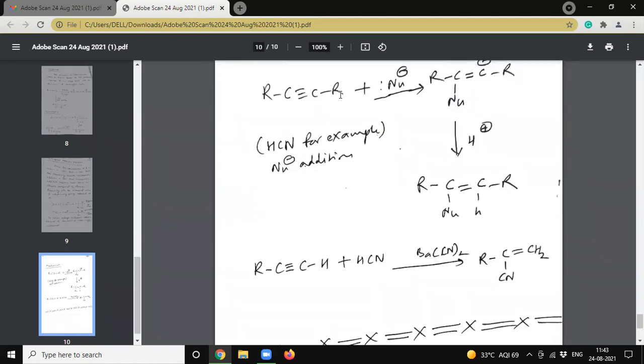See here how it reacts. The nucleophile is added and we get a carbanion, and then on protonation it will give the addition product. If we add hydrogen cyanide, it will give the corresponding nitrile compound.